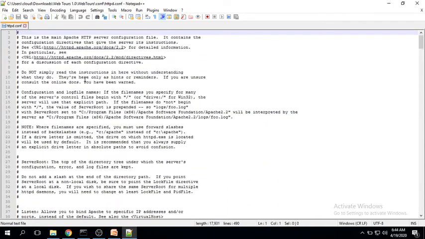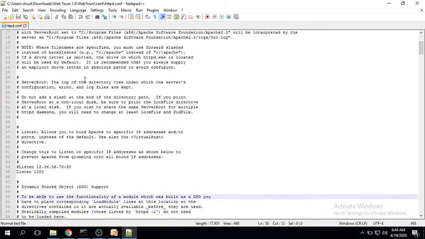It starts from here. If you come down, there is a command called Listen. This is the port number which we have to use on localhost, because you are using it locally. The port number points to 1080, which is not commented here. This is the default file which I got.